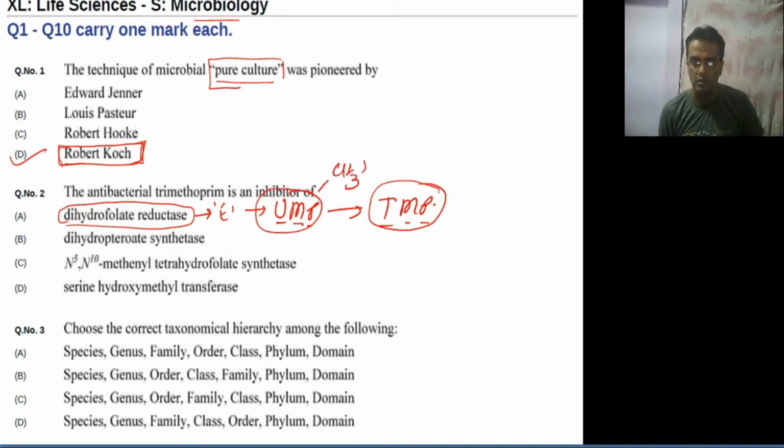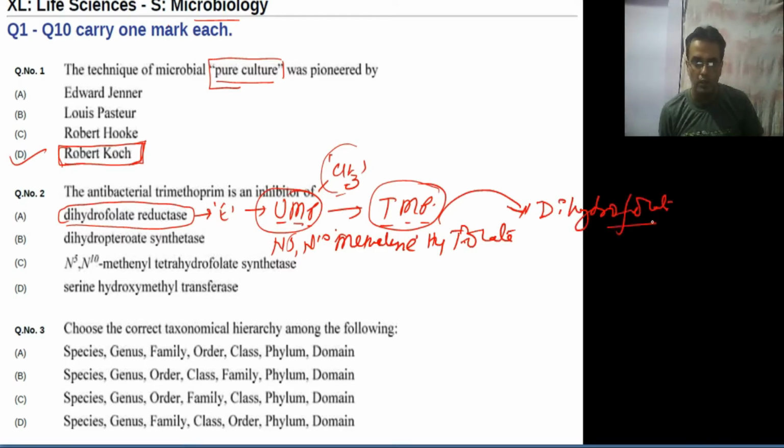That's why it's converted into thymine, and the methylene comes from N5,N10-methylene H4 folate. This provides a H plus, and this leads to the formation of dihydrofolate.